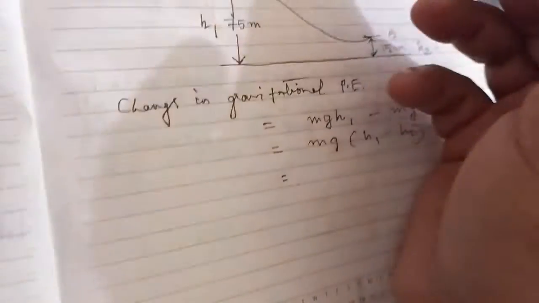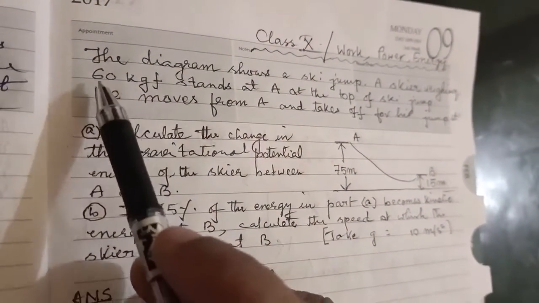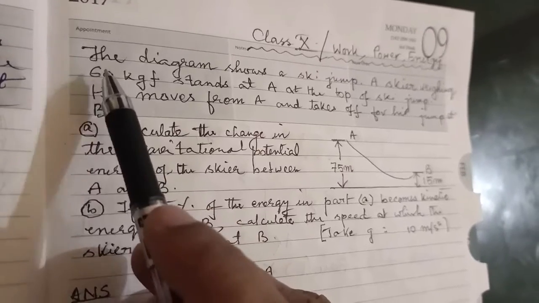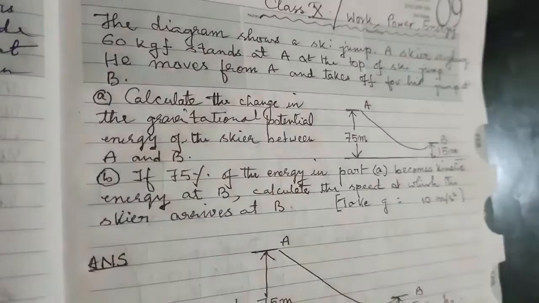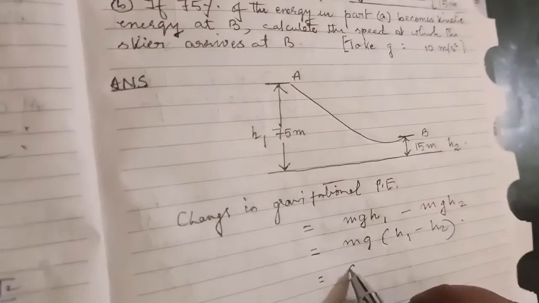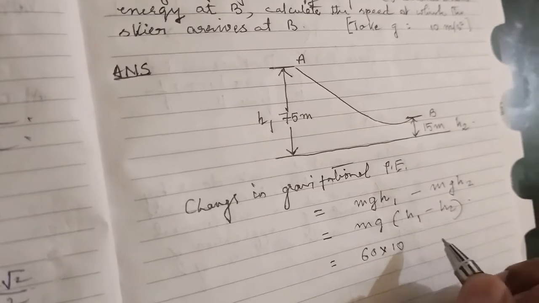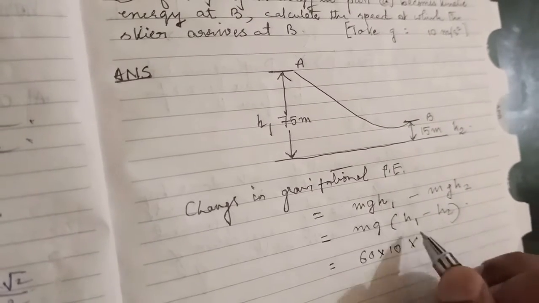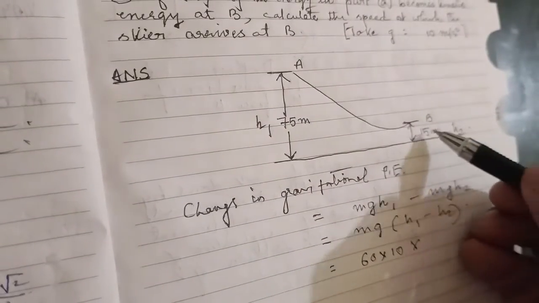Now the question says the skier weighing 60 kgf. What does it mean? It means that the mass of the skier is 60 kg. So in place of m I will be writing 60, in place of g I will be writing 10, and h1 minus h2. How much is h1? 75. How much is h2? 15.